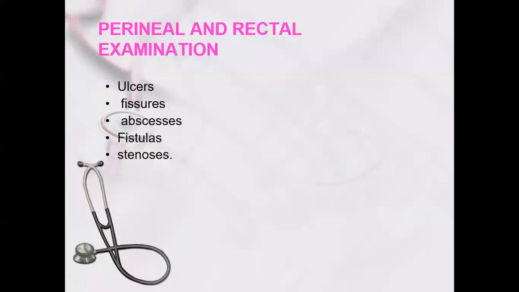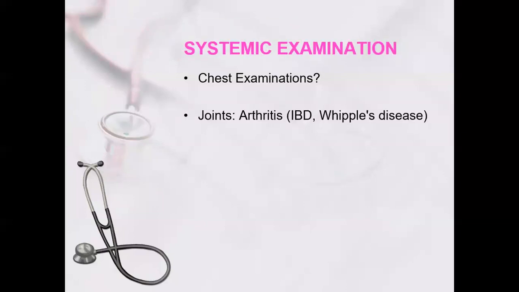Perianal and rectal examination: ulcers, fissures, abscess, fistula, and stenosis are very important regarding inflammatory bowel disease, seen in both Crohn's disease and ulcerative colitis. In systemic examination, do a chest examination for tuberculosis, and joint examination for arthritis and local disease.